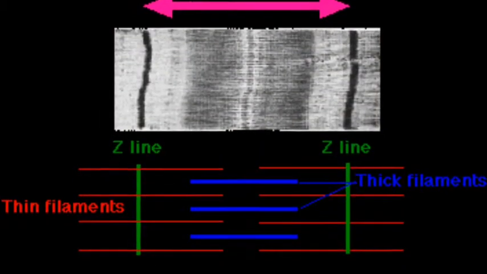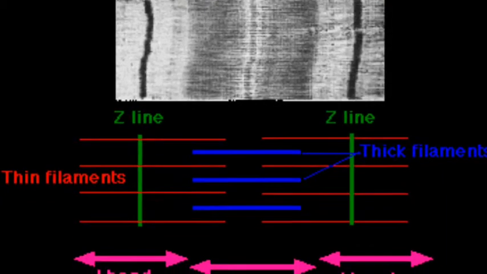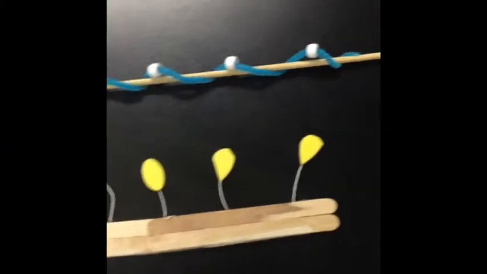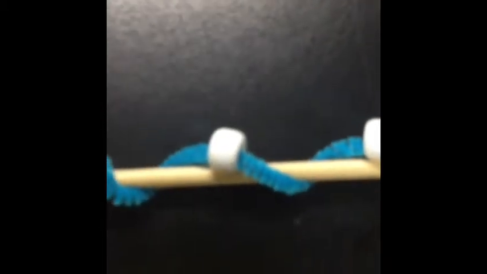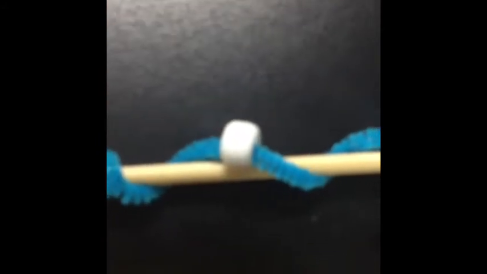We focused in on half a sarcomere. The sarcomere is inside a myofibril, which is inside a muscle fiber. The sarcomere helps to contract the muscles. This is the actin. The little bead is the troponin, and this is where the calcium attaches. The blue part is the tropomyosin, which is currently blocking the myosin head binding sites.